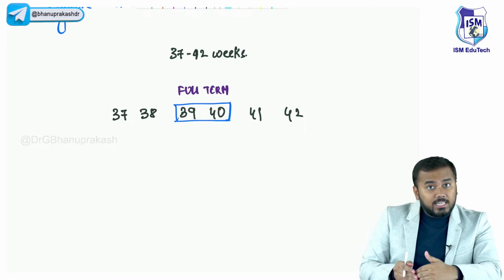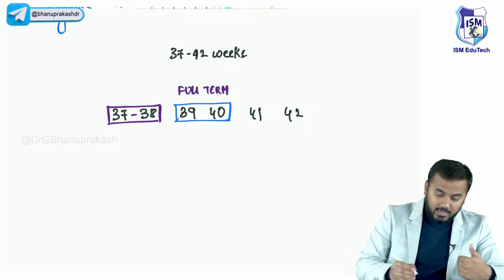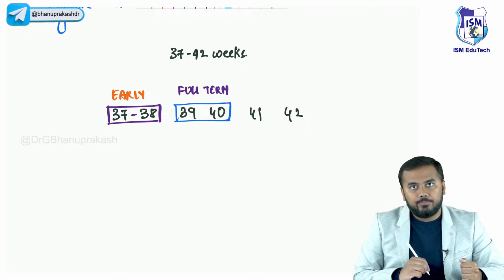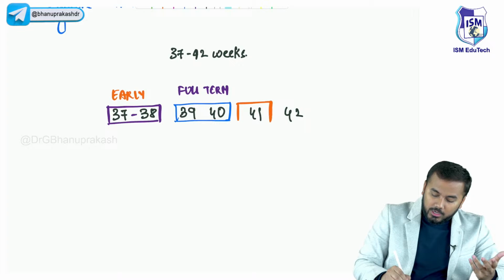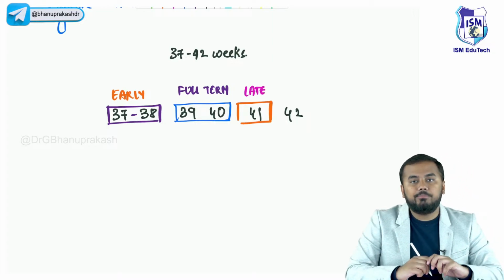Now, before 39, that is from 37 to 38 weeks, this is called early term because it came early. So what would be the opposite of early? Late. If the baby is born after 40 weeks or before 42 weeks, this is called a late term infant.